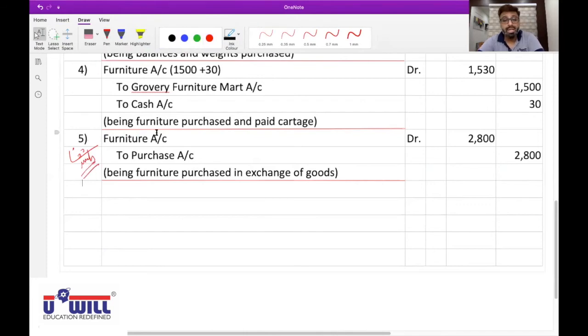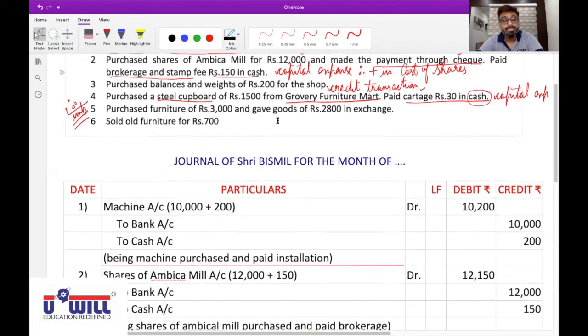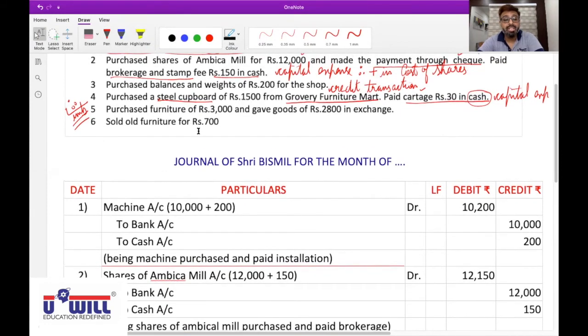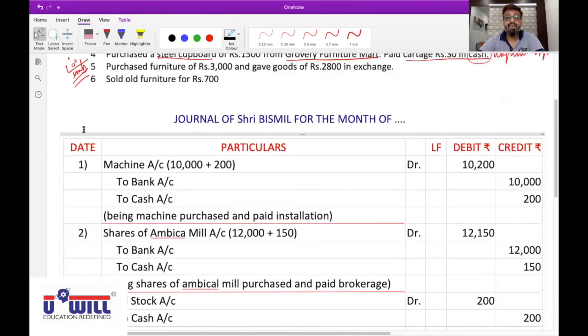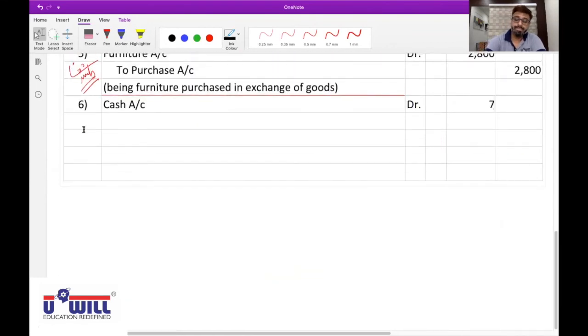Now, the last one. Sold one furniture old for rupees 700. So all of you tell me, what is the first effect? Cash comes in. Debit what comes in? Cash account. Cash account debit with 700.